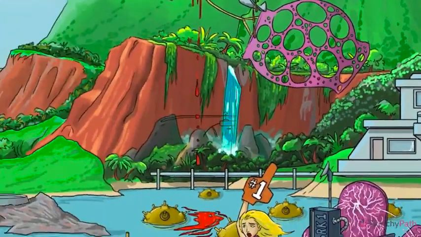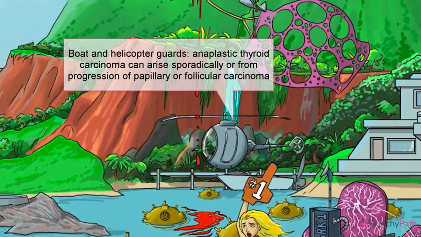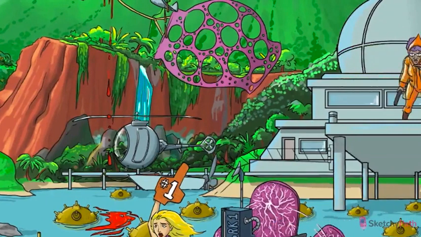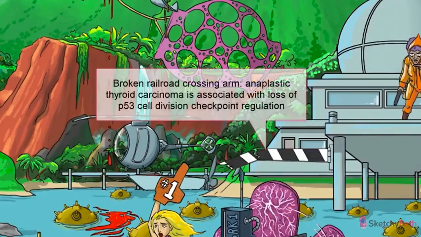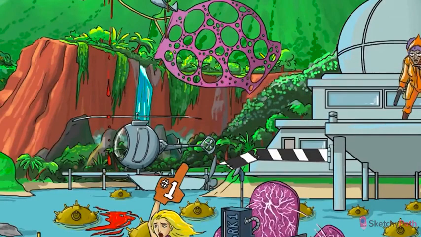Yeah, she's evil. Anaplastic thyroid carcinoma can arise de novo or from a prior papillary or follicular carcinoma. So we've parked our follicular helicopter and papillary propeller boat nearby. Anaplastic thyroid carcinoma is most often associated with loss of function mutations in the cell cycle regulator gene P53. It's the classic cell division checkpoint gene. So at Sketchy, we show a loss of P53 as a broken checkpoint gate. This cancer type can also feature RAS or PIK3 mutations.